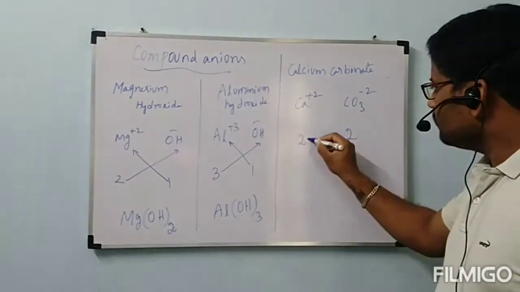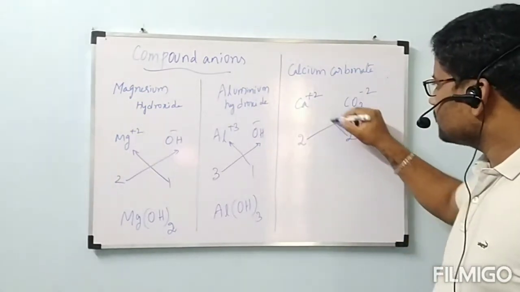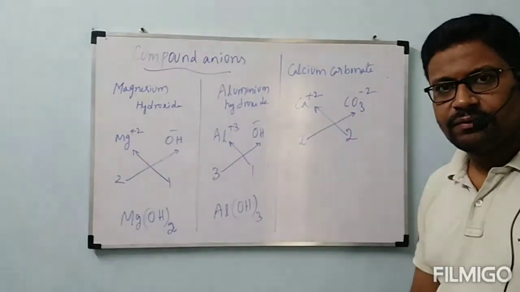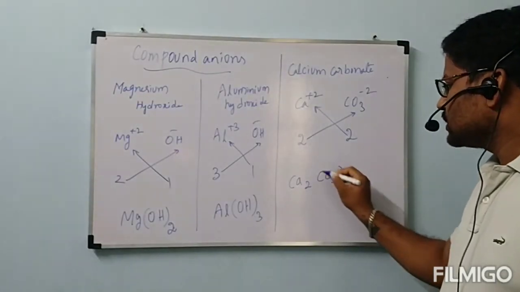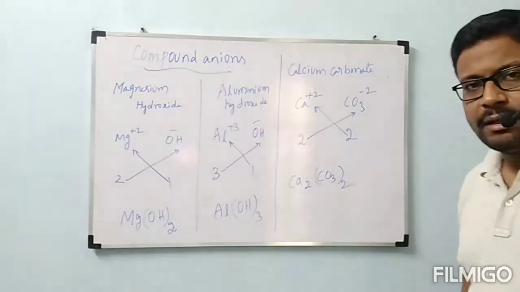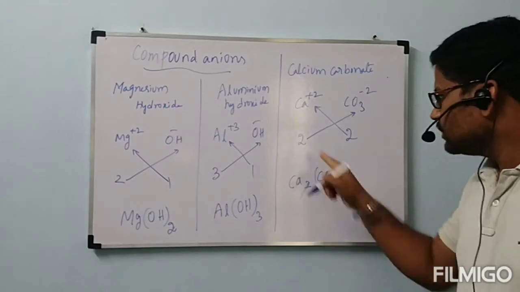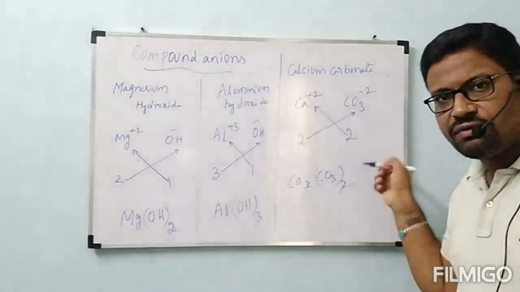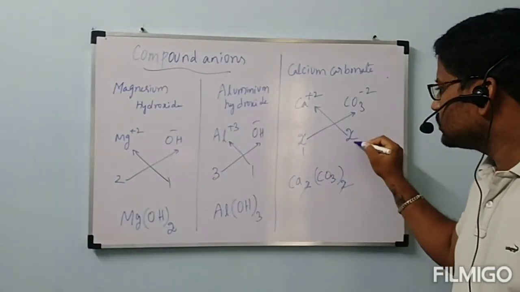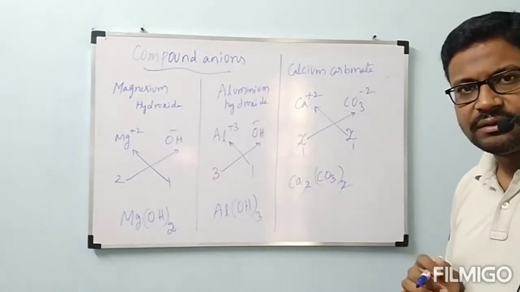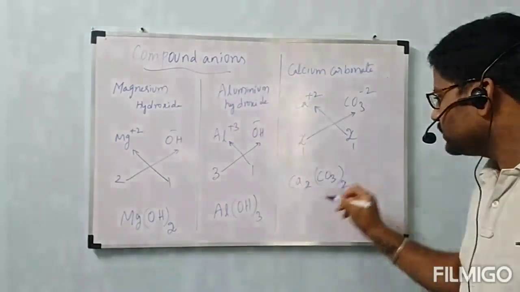Okay, now this 2 will be the subscript of CO3, and this 2 will be the subscript of calcium. Then it will be Ca2(CO3)2. When we have the same values, 2 and 2, 4 and 4, like that, we can cancel them. 2 ones are 2, 2 ones are 2, then we will be left with 1, 1.